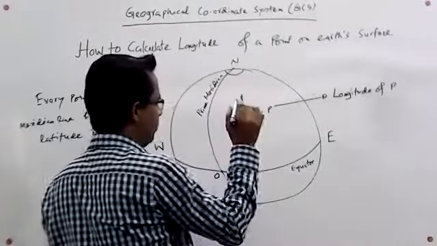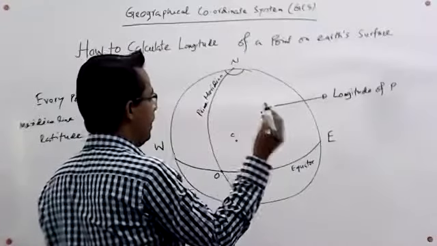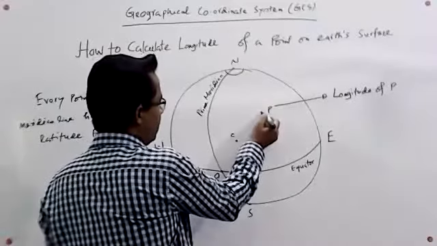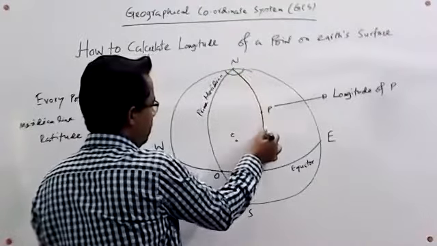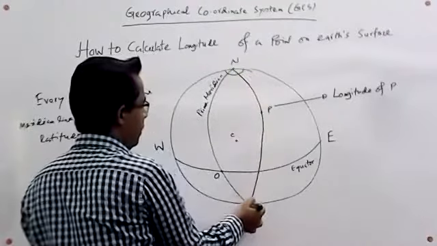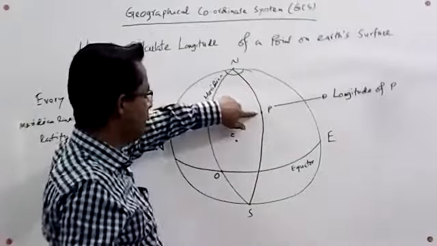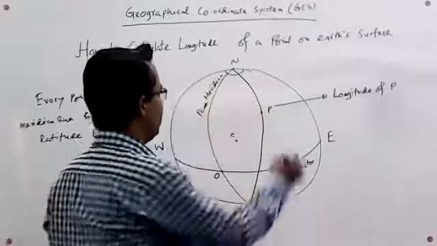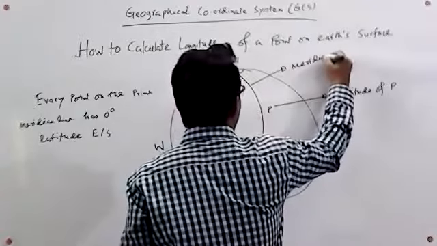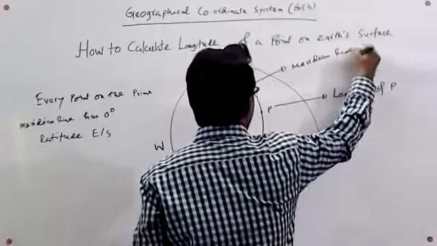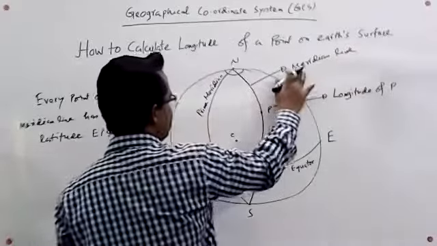That is, we should draw a meridian line passing through the point P from north pole to south pole. This is the meridian line. This is the prime meridian line, but this is not the prime meridian line.